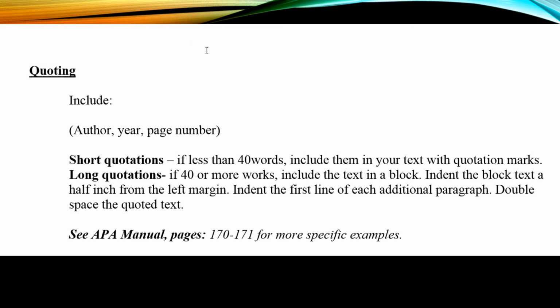If it's less than 40 words, you can include those words in your text within quotation marks. If it's more than 40 words, you have to include them in a block. So you would put a colon and then click enter, and then you would have to center your paragraph in the middle of your page. Please see pages 170 and 171 for more specific examples.